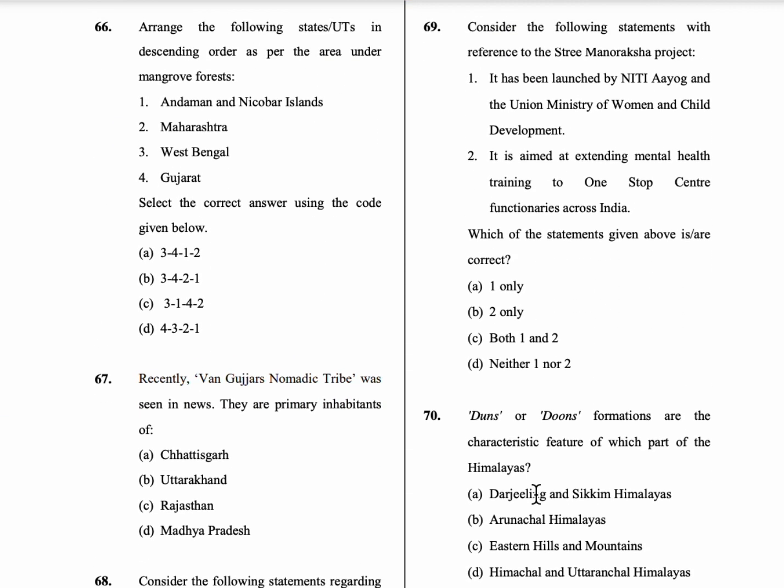66th question, arrange the following states or union territories in descending order as per the area of mangrove forest. So we know West Bengal has the highest mangrove cover, followed by Gujarat, next Andaman and Nicobar Islands and then Maharashtra. It is 3, 4, 2, 1. So it is option B. Sorry, it is West Bengal and then Gujarat and then Andaman and Nicobar and then Maharashtra. So option A is the correct answer.